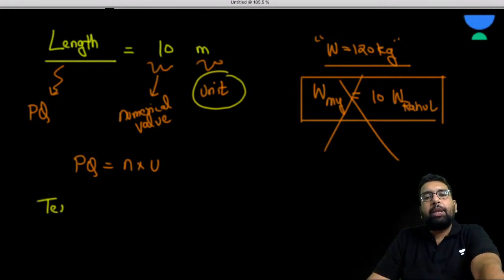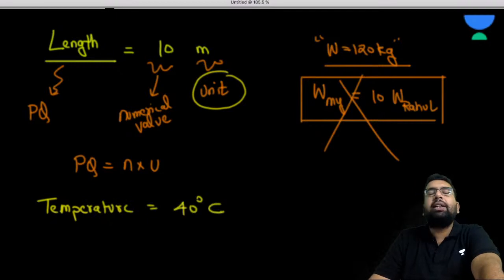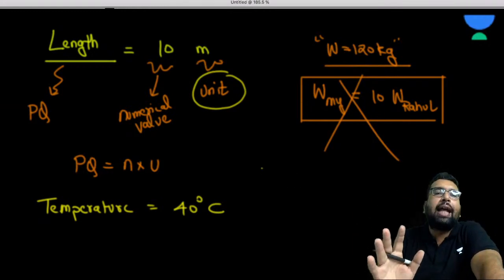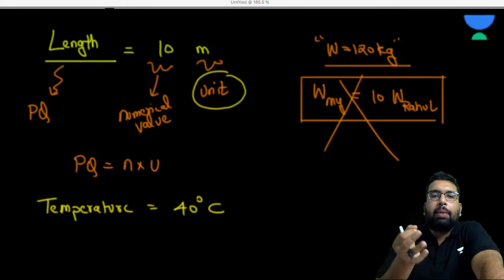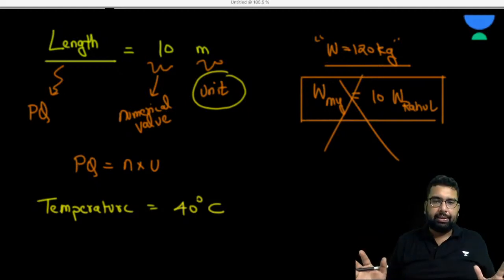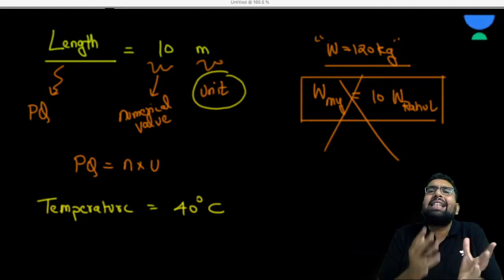Let it be anything, like temperature. Temperature is also a physical quantity. Normally we represent it in degrees Celsius. This degree Celsius is not an SI unit, I'll come to that, but still it is an internationally accepted unit. So when we say 40 degrees Celsius, people come to know what it means. They get a sense, right?